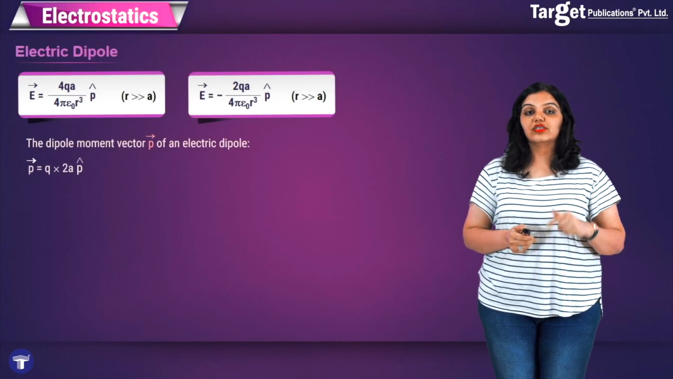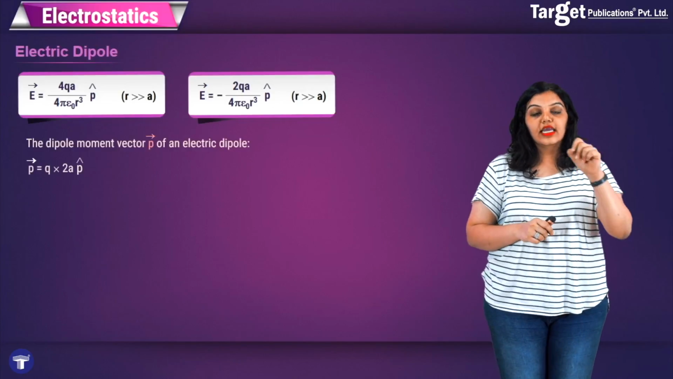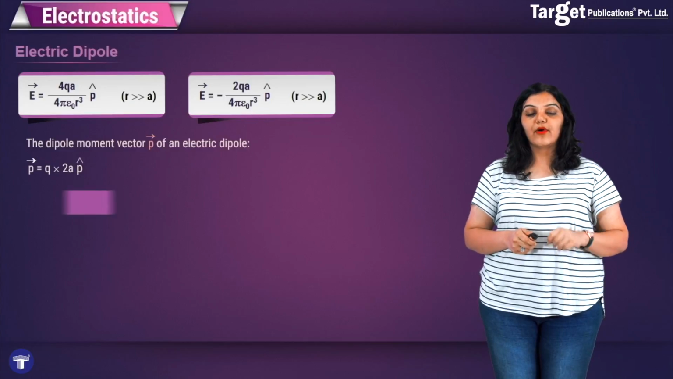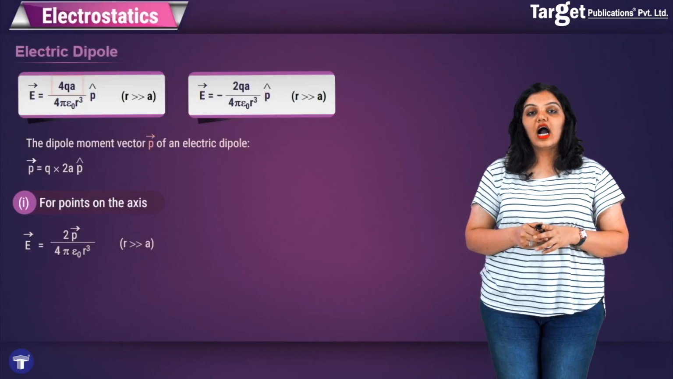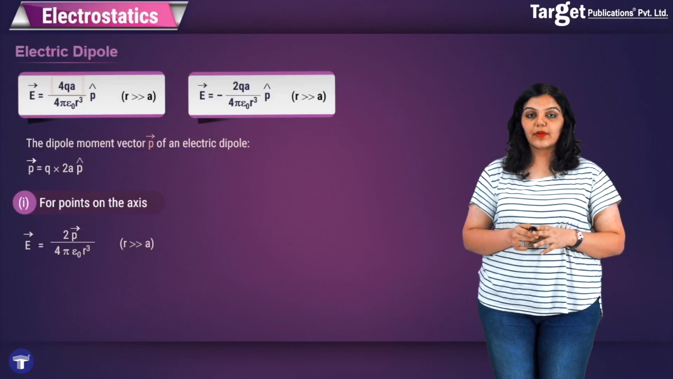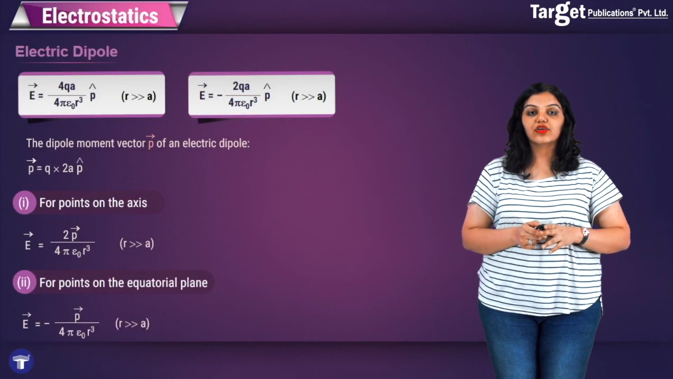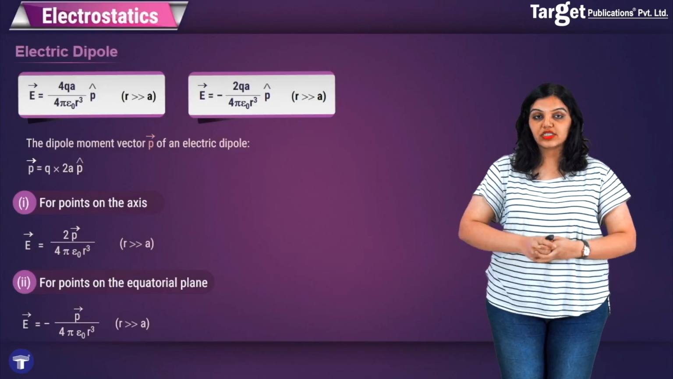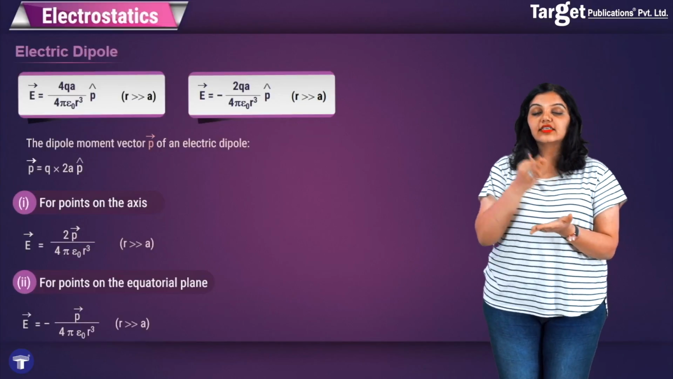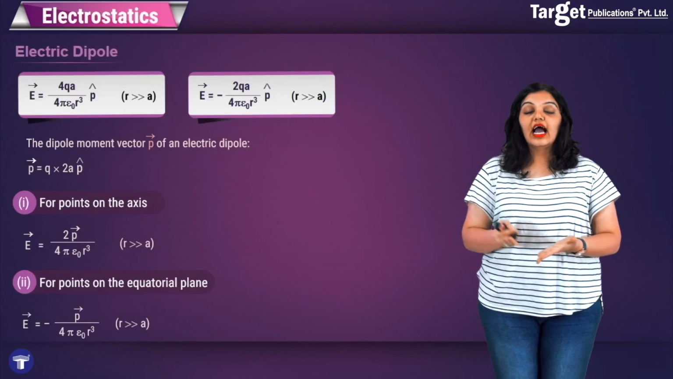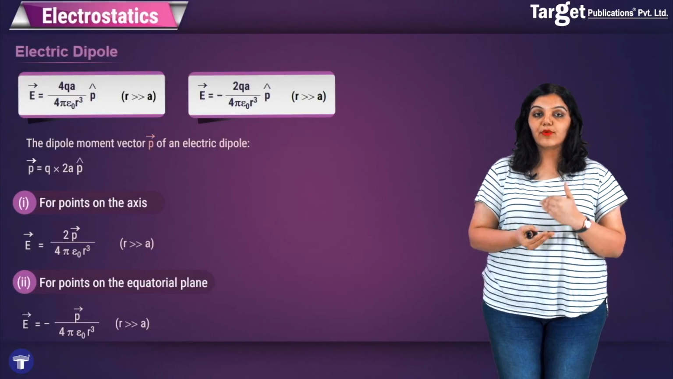So using this equation, I will rewrite the equations for the short dipole, that is, the equations in the brackets, in terms of P bar. For the points on the axis, the equation becomes E bar is equal to 2P upon 4 pi epsilon naught r cube, and for the points on the equatorial plane, the field becomes E cap is equal to minus P bar upon 4 pi epsilon naught r cube. Again, these are the equations for a short dipole only. So what we have found is the electric field at any point on the axis and at any point on the equatorial plane of a short dipole, and we have also defined the electric dipole moment.